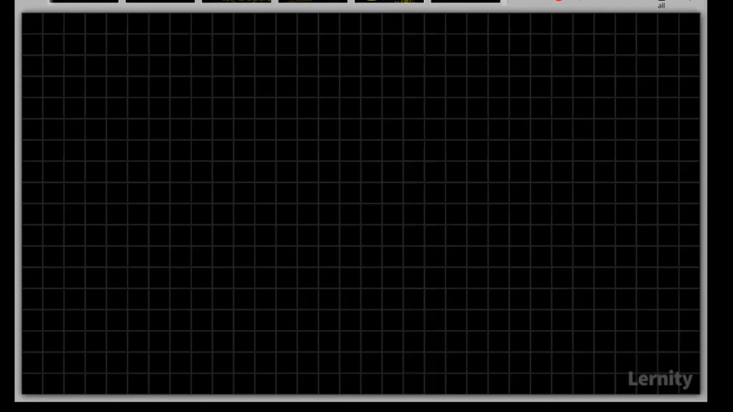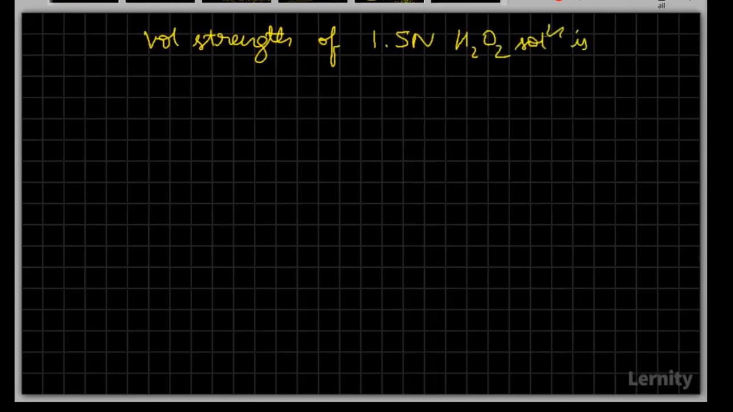Now a question for you. If they ask us to calculate the strength, how are we supposed to do that? Okay, here it's a previous year question. The volume strength of 1.5 normal hydrogen peroxide solution is. Try to answer this, and similarly the volume strength of 1.8 normal hydrogen peroxide solution is. Try to answer these two. The volume strength you have to answer here.